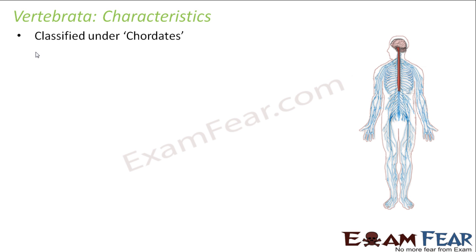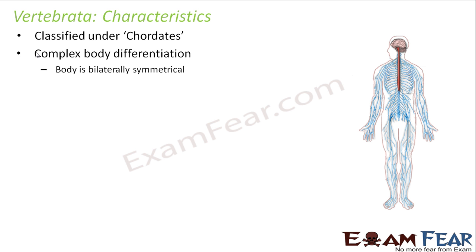That means all vertebrates are chordates, because all vertebrates have all the basic features of chordates, but all chordates are not vertebrates. Urochordates and cephalochordates are also chordates, but they are not vertebrates. So, in terms of mathematics, Vertebrata is a subset of Chordata. All vertebrates are chordates, but all chordates are not vertebrates.